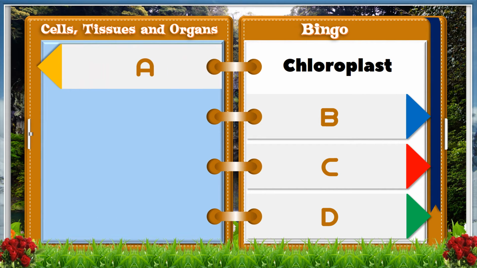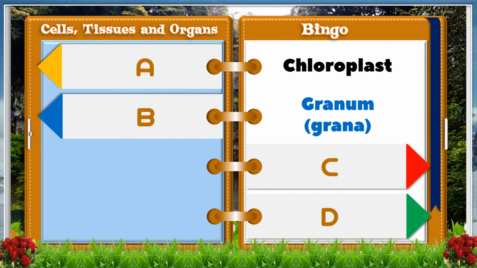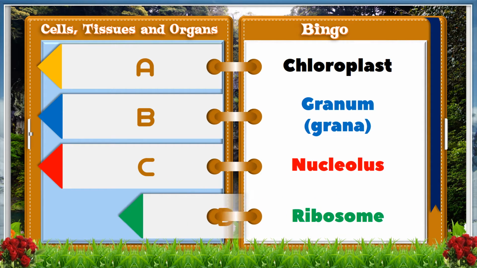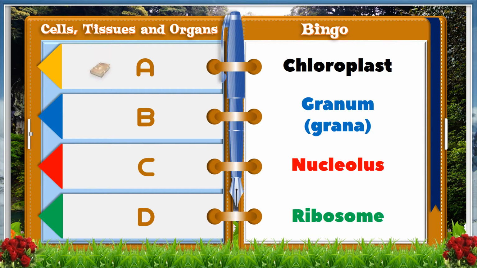A, chloroplasts. B, granum. C, nucleolus. D, ribosomes. And the answer is A, chloroplast.